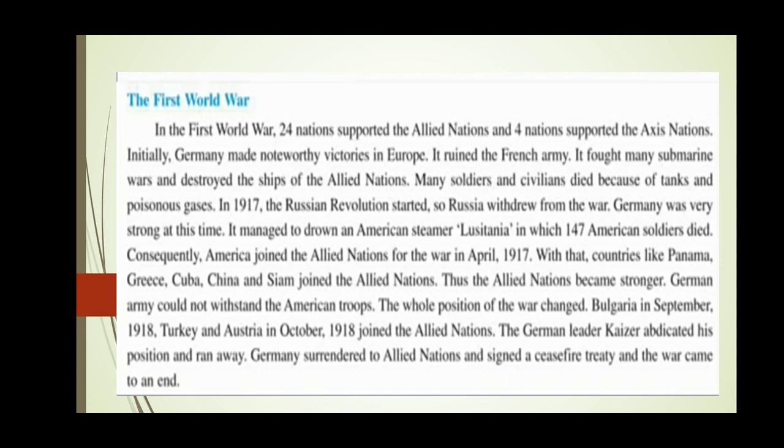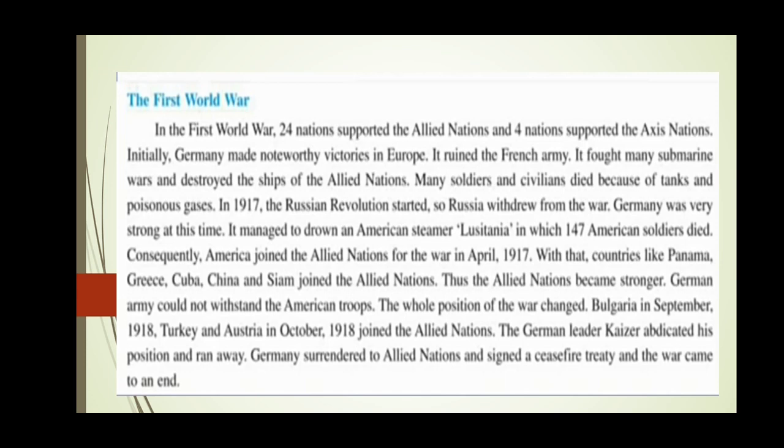Many soldiers and civilians died because of tanks and poisonous gas. During the war, groups of soldiers come together and they fight. So they died because of the tanks and poisonous gas.